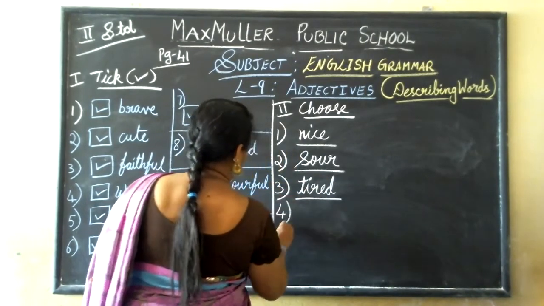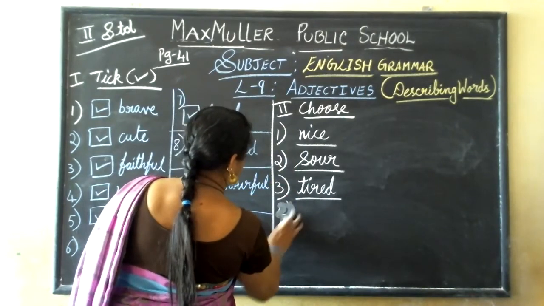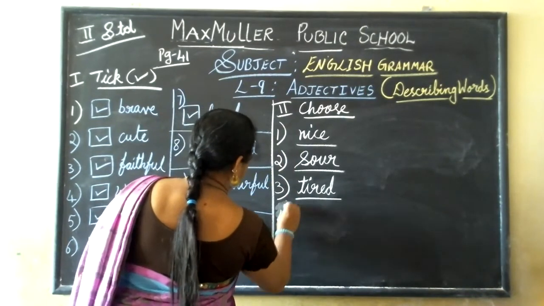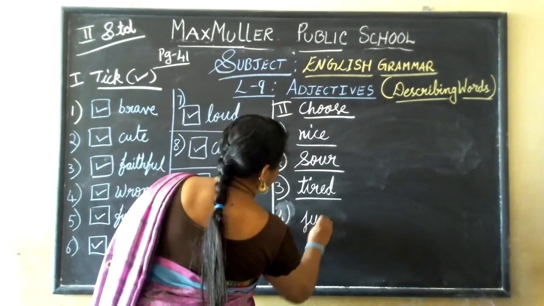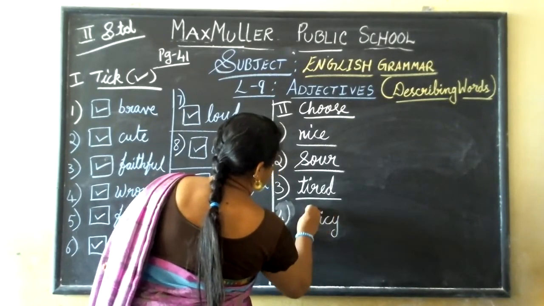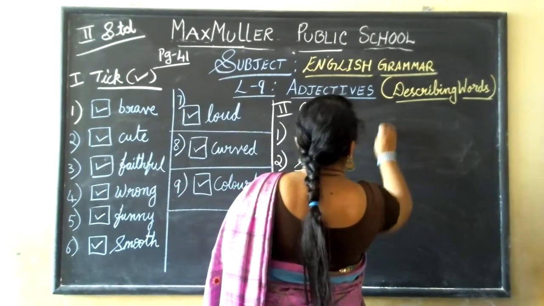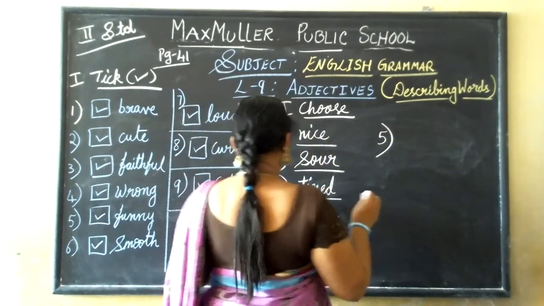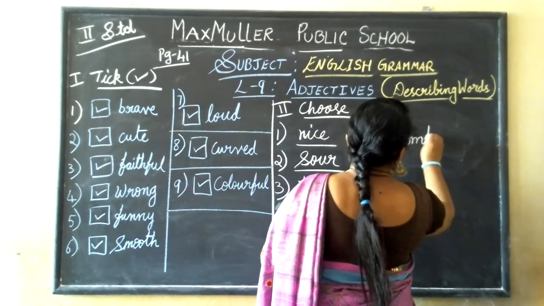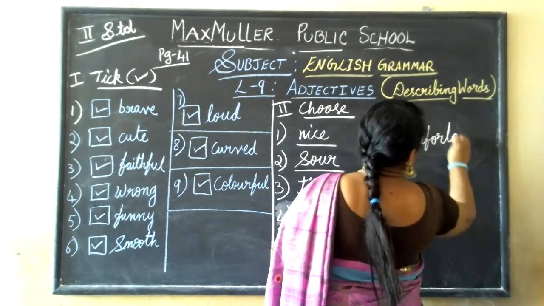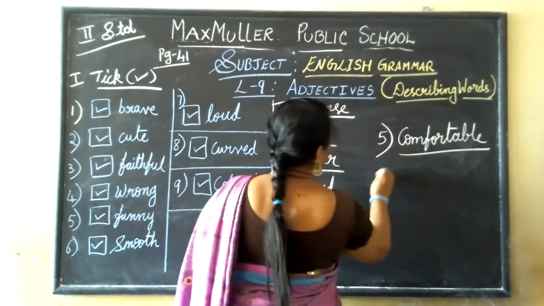Fourth one, the mangoes are juicy, J-U-I-C-Y. Next. Fifth one, this chair is comfortable.